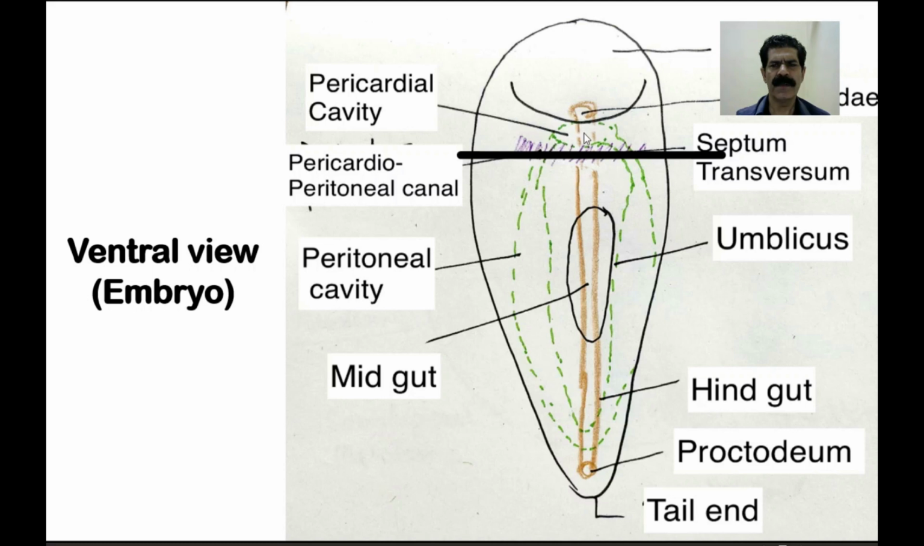So with the descent of the heart and pericardial cavity, the septum transversum also descends along with this, and it will take a new position after the development. So this is the ventral view.